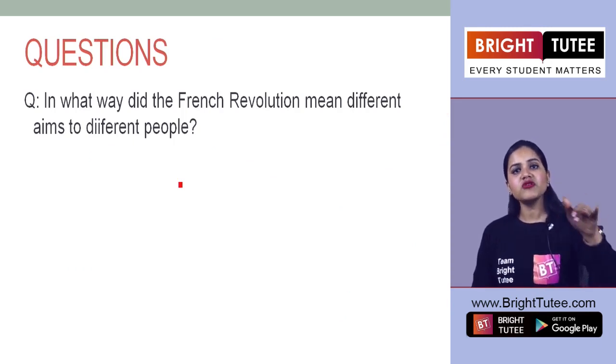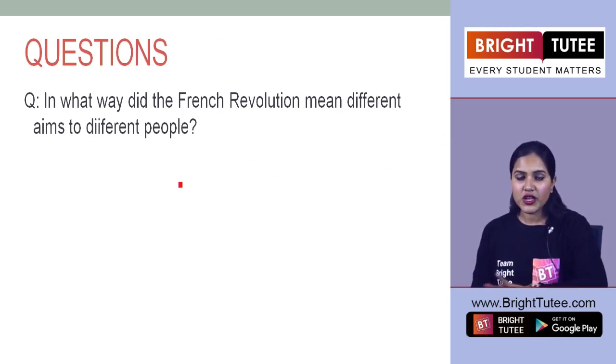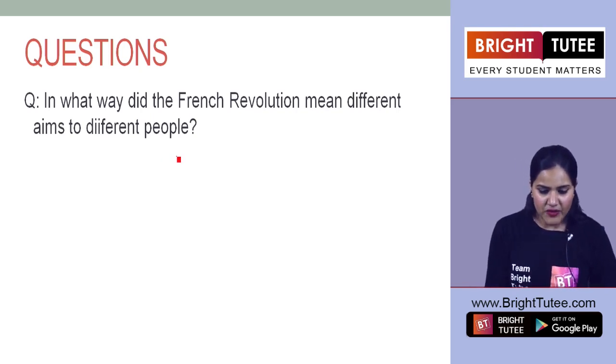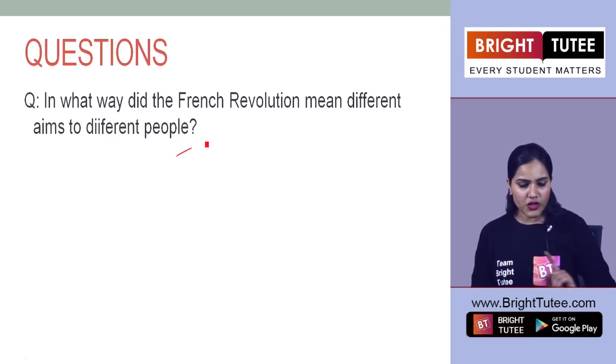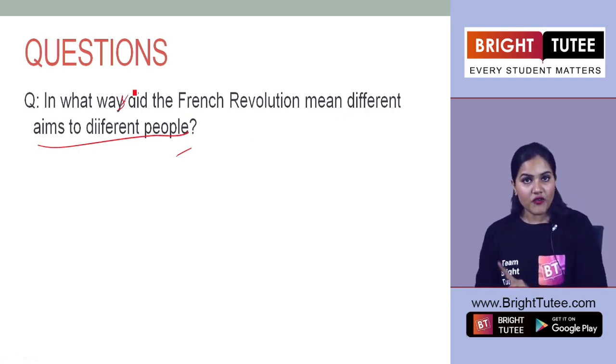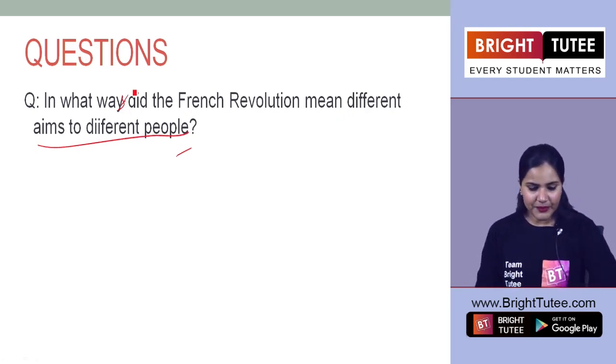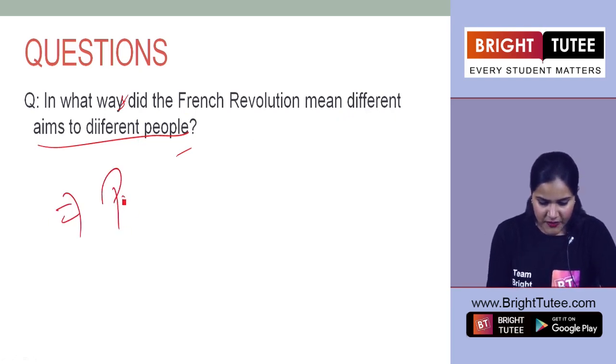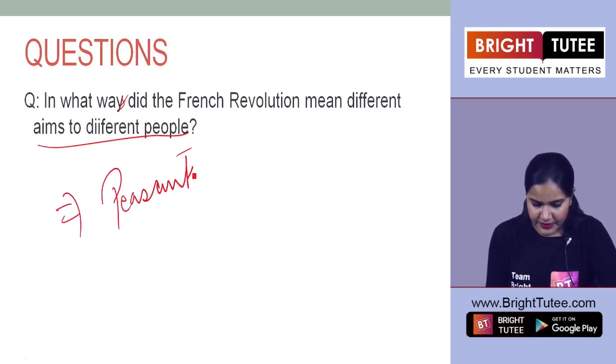Now we will learn about the third, fourth and fifth stage. But here in between we have a question: in what way did the French Revolution mean different aims to different people? Now we have learned about it in the beginning here. So for peasants, if I ask you, what are you going to say?